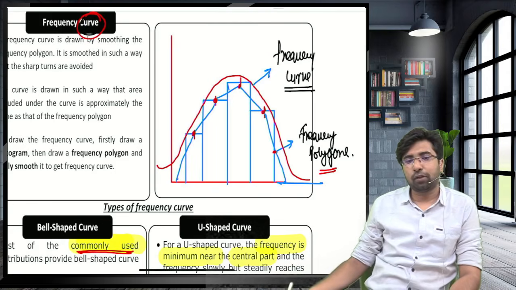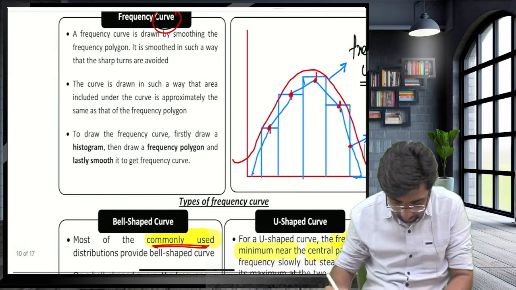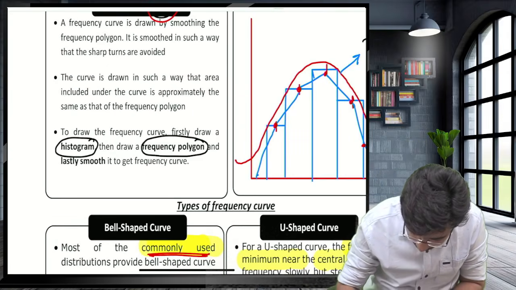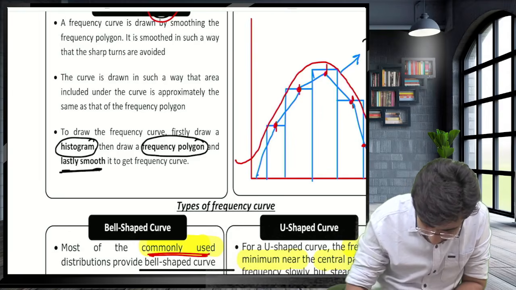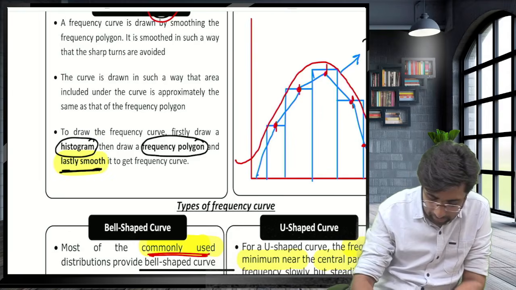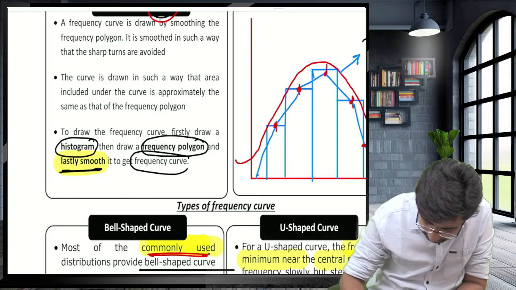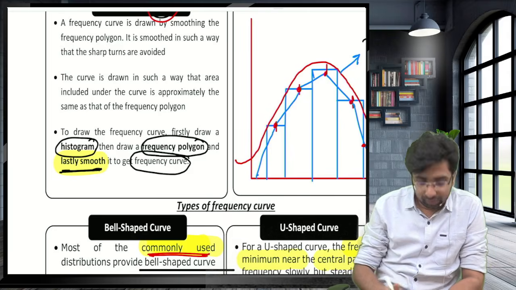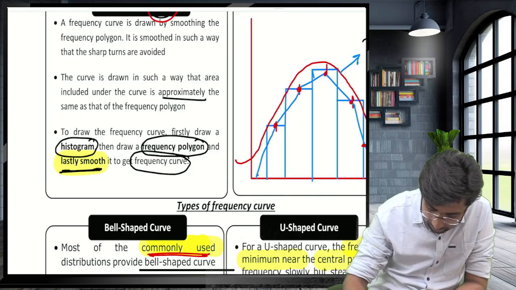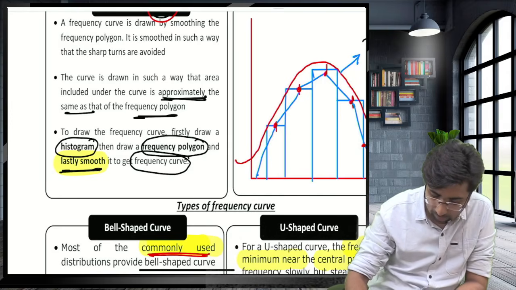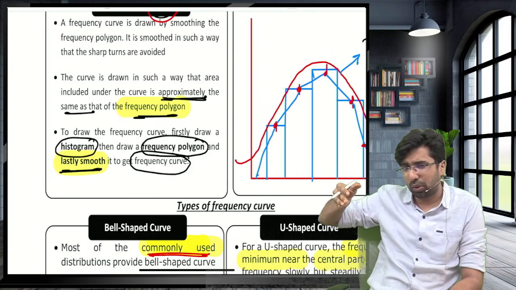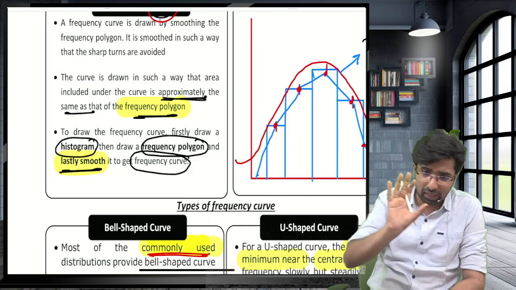First we draw the histogram, then the frequency polygon, then lastly we add the smoothing feature and we get the frequency curve. This curve is approximately the same as the frequency polygon. Again, just a smoothing feature is added to the frequency polygon and we receive the frequency curve.